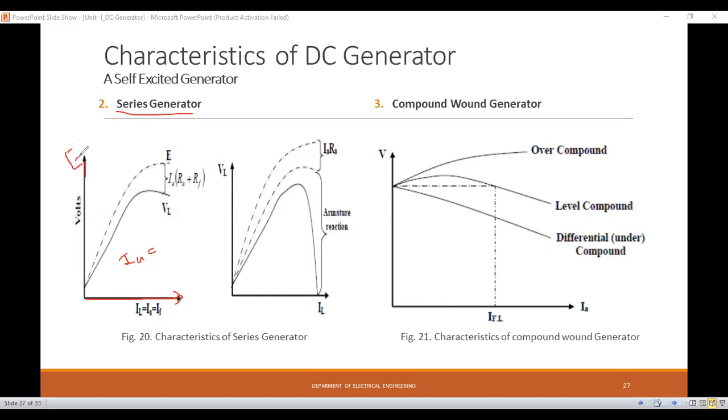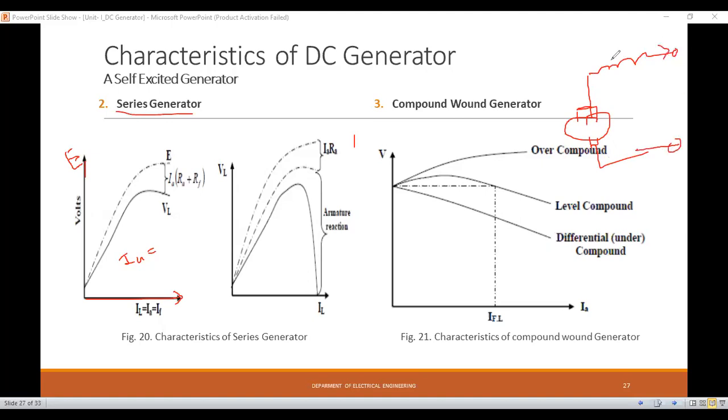Okay, induced EMF it is in the volt. That means, according to the connection diagram of the DC series generator, the output of the DC generator directly depends upon the input current. So that means the output will depend on the load current. Here it is the armature of the DC generator, and if this is the armature of the DC generator, then it is in series with, so see,